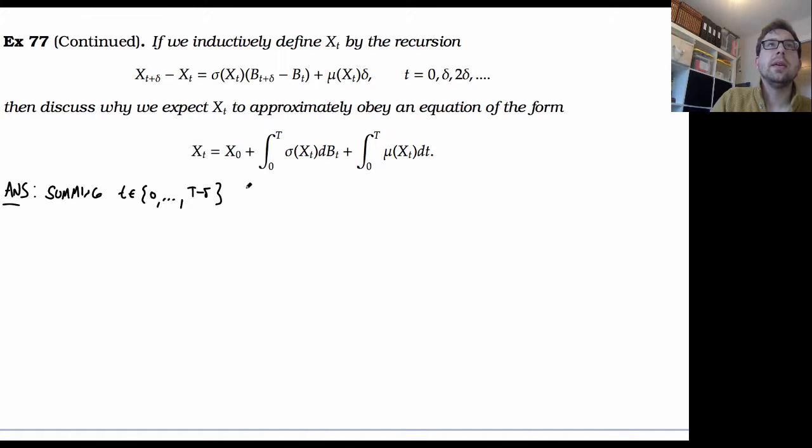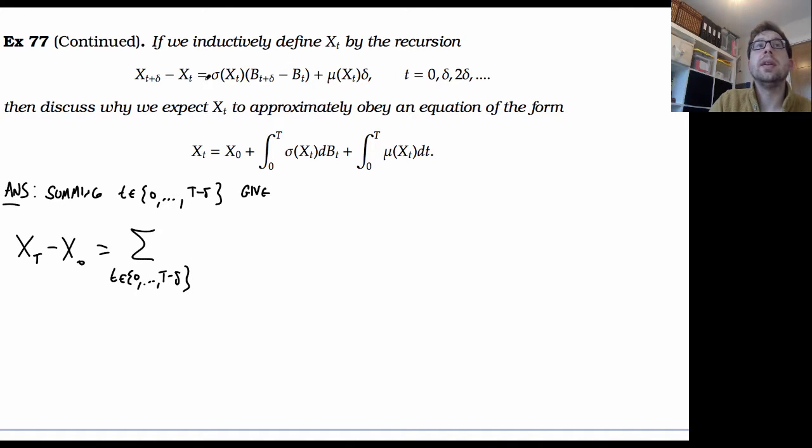It's going to give x of capital T minus x of 0 equal to the sum over the range I just described of x of t plus delta minus x of t. So again, we've got this interpolating sum; each diagonal term cancels out.